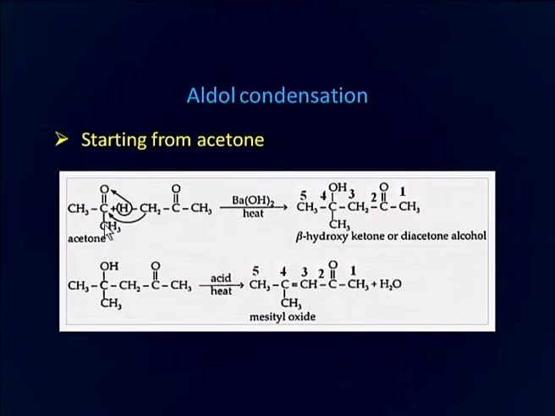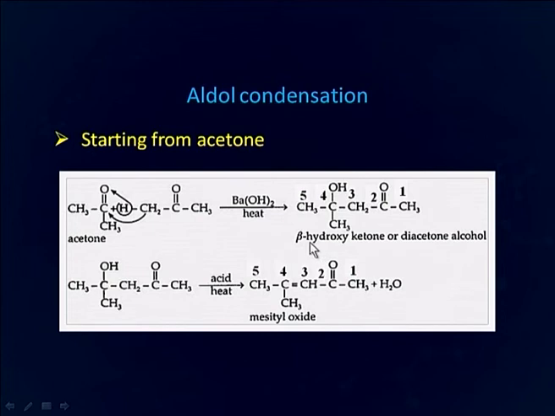Another example here, when we start from ketone, you can again see that we are removing this alpha hydrogen and sending it to oxygen, and we are sending this carbon to the carbonyl carbon. As a result, a product beta hydroxy ketone or diacetone alcohol has been formed.